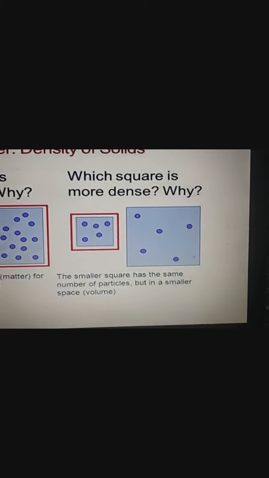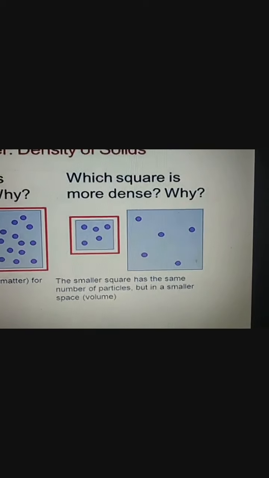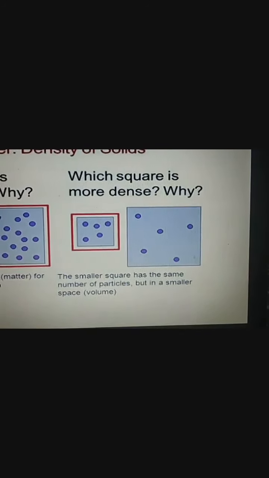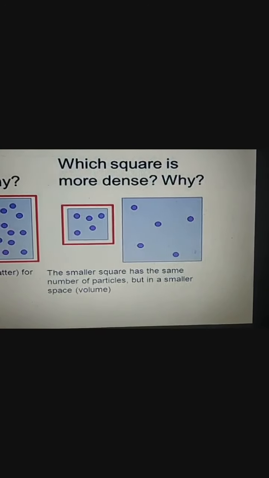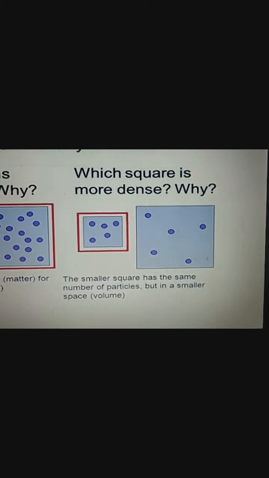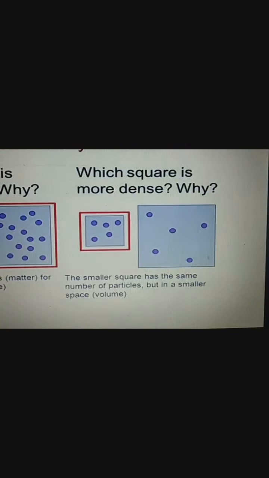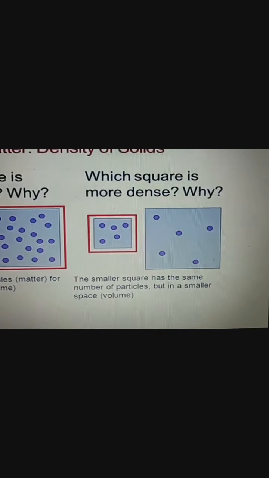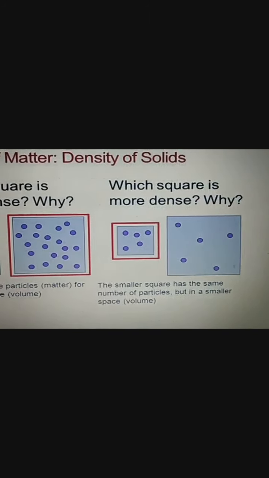In the second figure, which one is more dense? We can say this small square is more dense, because it is a smaller square with the same number of particles as the bigger one, so in a smaller space it has the same particles. That is why it is more dense.